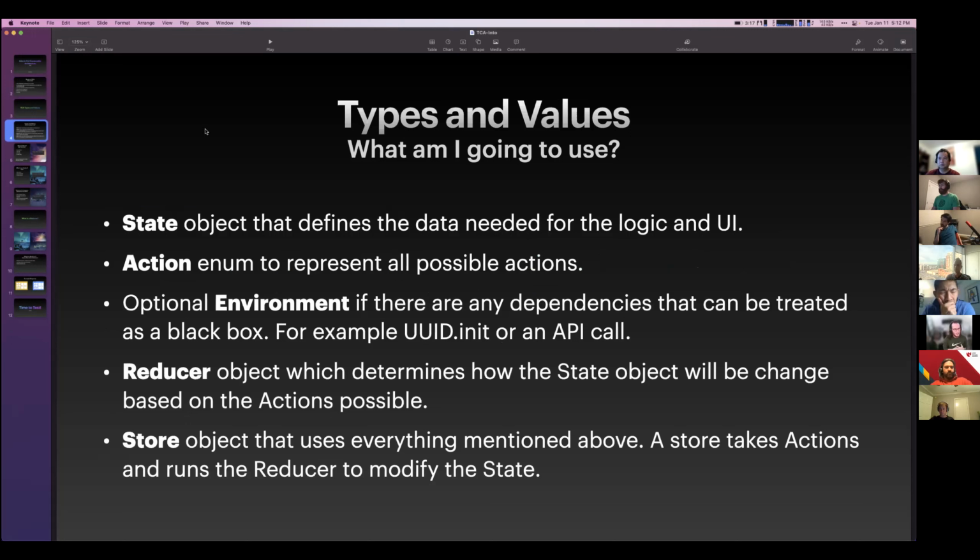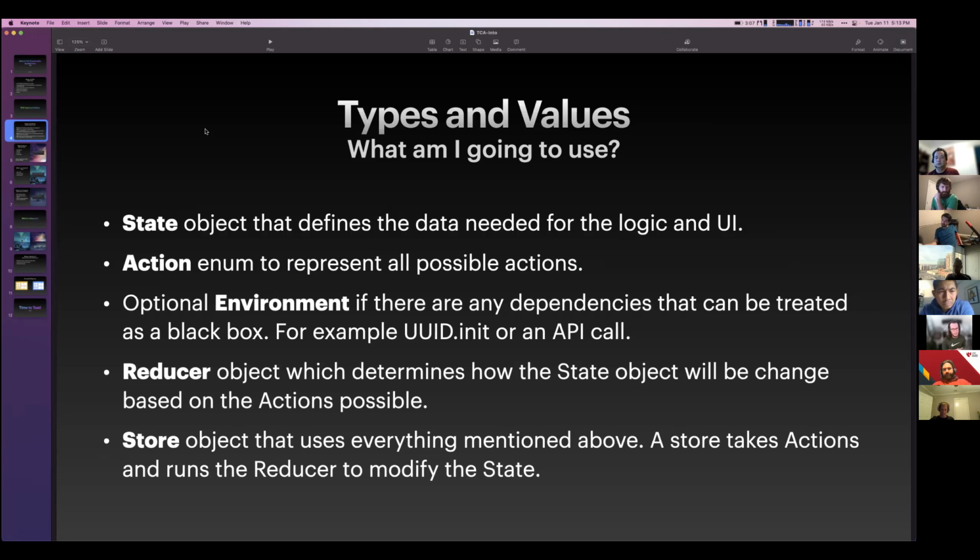Well, the main few things that you'll use is obviously state. Every object will have its own state, which it will need for either displaying UI, like a label, or processing data, like is it loading, or is something locked, stuff that might not be shown on the UI, but is part of the logic of how the UI is displayed.